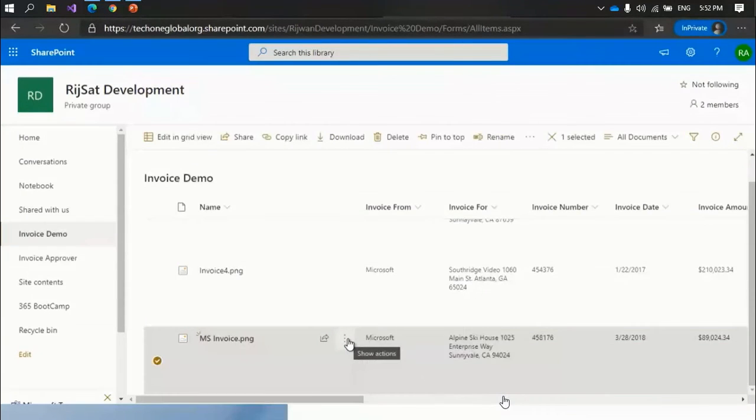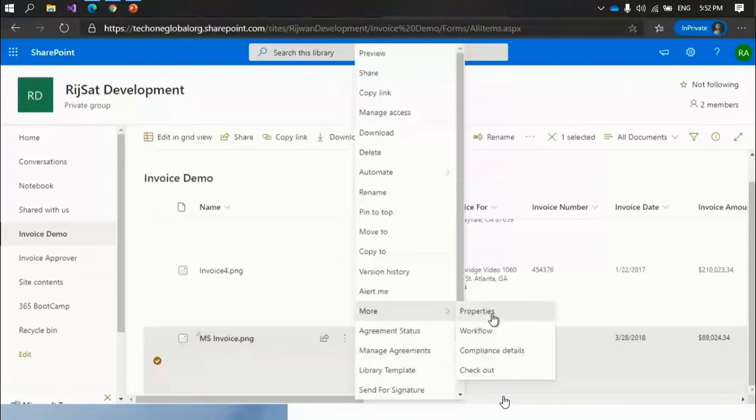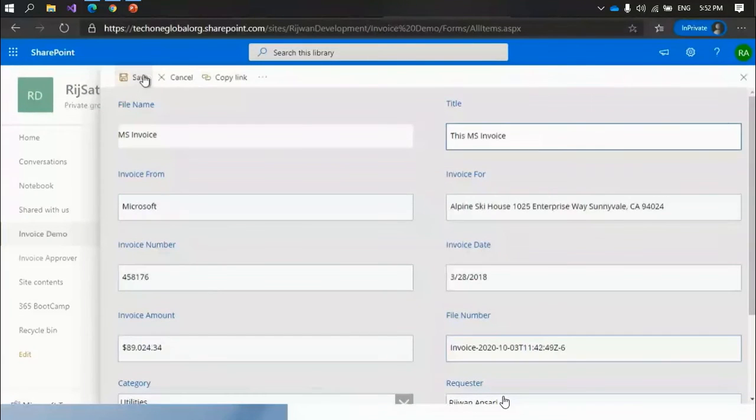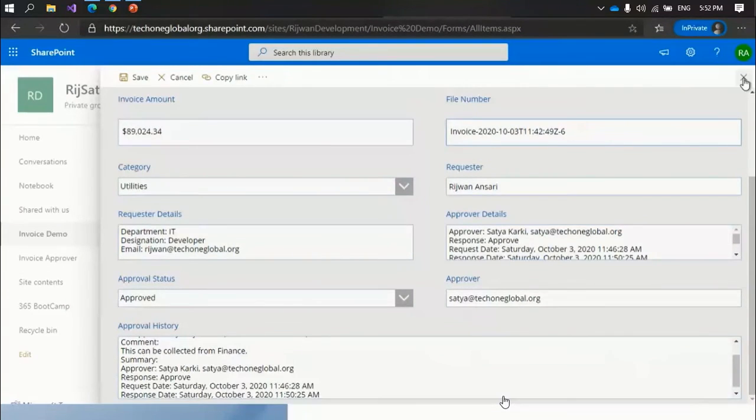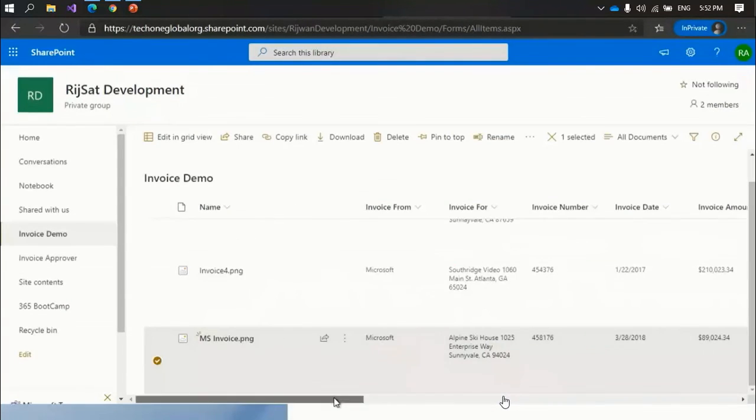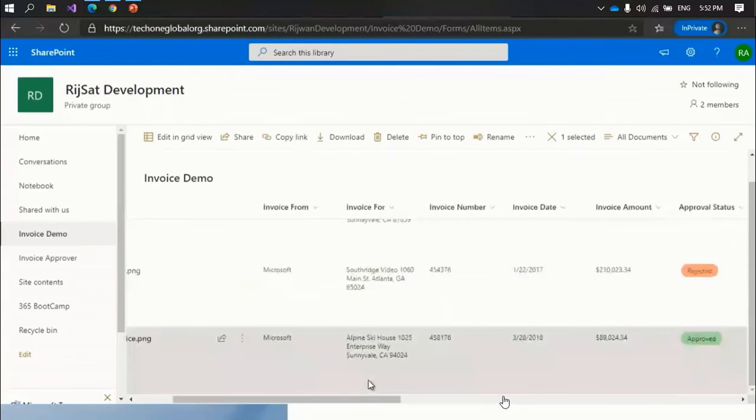Now earlier I was able to edit some properties. Now if I go and edit the properties, I'm only able to edit the title, but the rest of the information is locked, which we did using Power Apps configuration. So all these histories are also here, like when this request was submitted, approved by whom, what was his comment, all these details. So this is how we completed one complete solution we built.